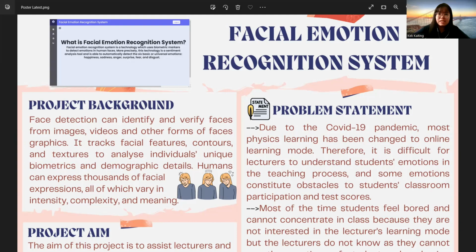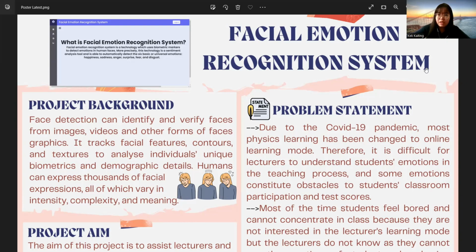As we know, face detection can identify and verify faces from images, videos, and other forms of face graphic. It tracks facial features, contrasts, and textures to analyze individuals' unique biometry and demographic details. Humans can express thousands of facial expressions, all of which vary in intensity, complexity, and meaning.